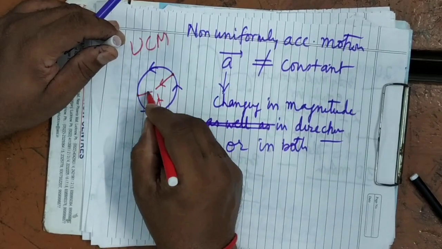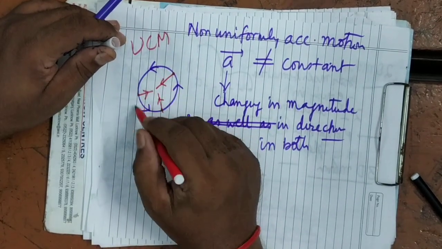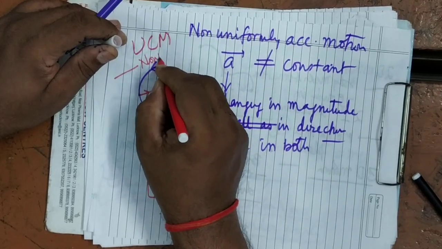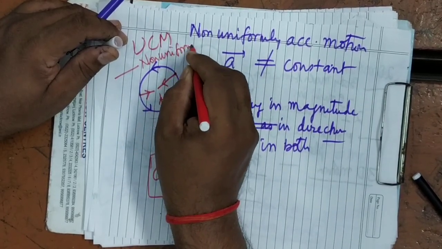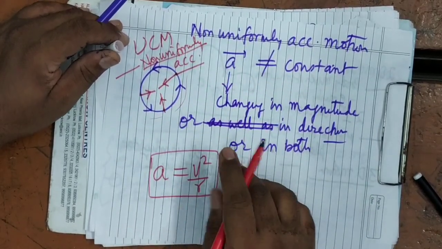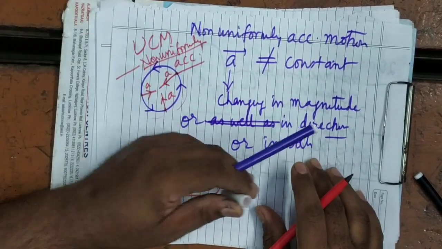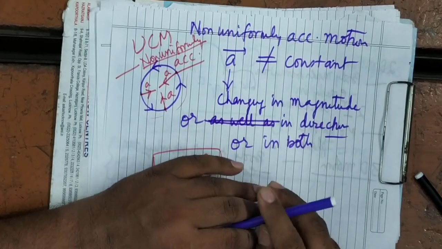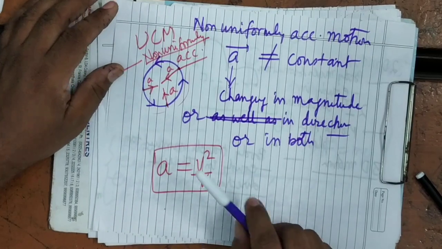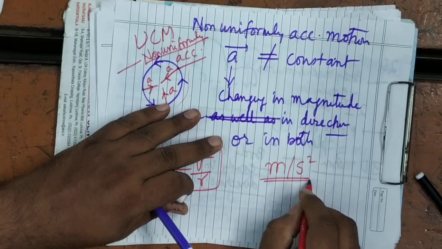When the body is here, it is in this direction. When the body is here, it is in this direction. It is clear? So its direction is varying. Therefore, its motion is non-uniformly accelerated. Though magnitude is constant, because of the change of direction of acceleration, its motion is not uniformly accelerated. It is non-uniformly accelerated. So this is all about it. The unit of acceleration that you know, meter per second square. I am not going over these things.